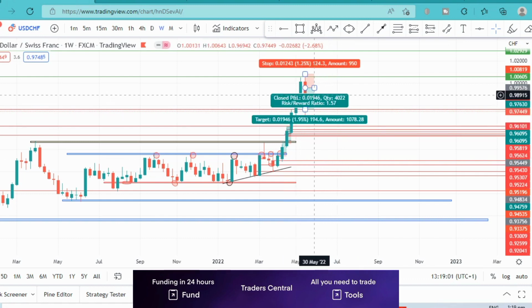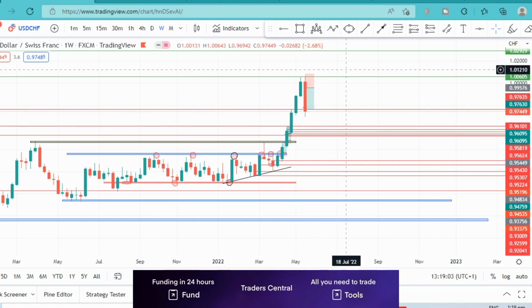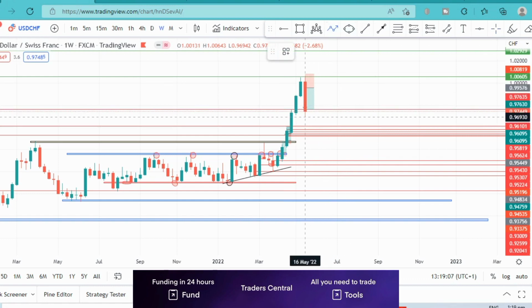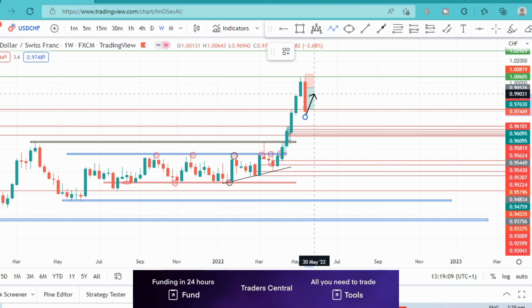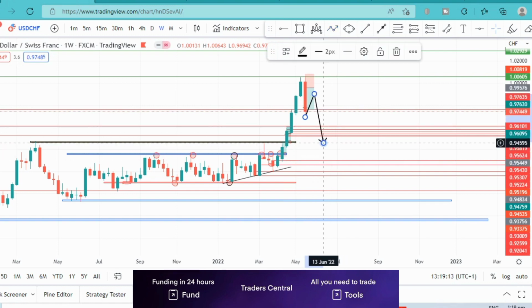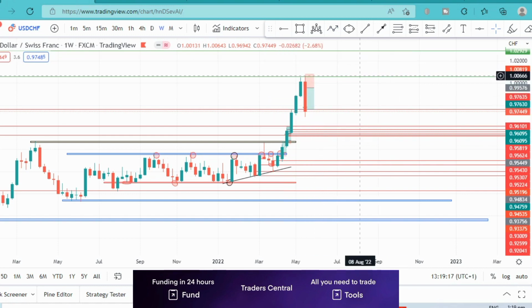Now this downward move may not be as straightforward as we see it. It could be a bit of a retracement, right, before price continues to the downside. But like I said, all in all, I'm expecting price to continue to the downside. So it's just how we're going to capitalize on the down move, when to enter and when not to enter. That's what we'll be looking at.